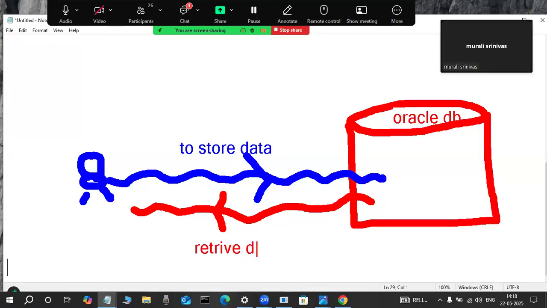Then this user uses a two-step process. So many fellows don't know this. On the Oracle side, it is compulsory to use a two-step process, not a single step. If any user wants to store data into the Oracle database, or modify or delete data, any operation they perform on the Oracle database, or fetch data from the database, then that user uses a two-step process. What are the steps?